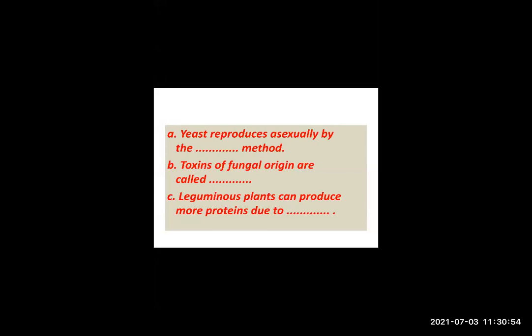Rhizobium. Okay. So the first answer was: yeast reproduces asexually by dash method. What was the first answer? By budding method. Correct. Because I told you, budding is the asexual method of reproduction in yeast. So whenever favorable conditions come, yeast will start growing rapidly with the process of budding.